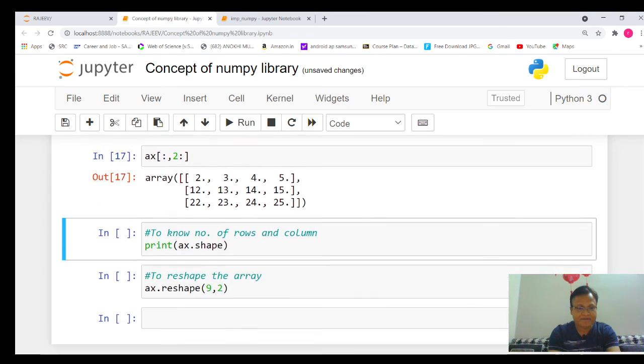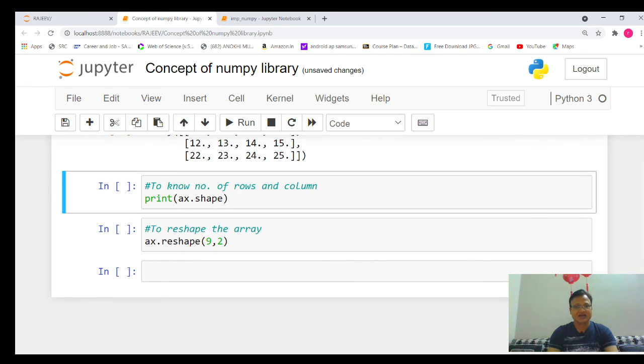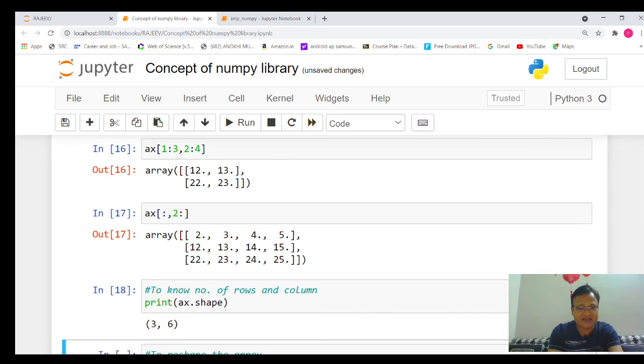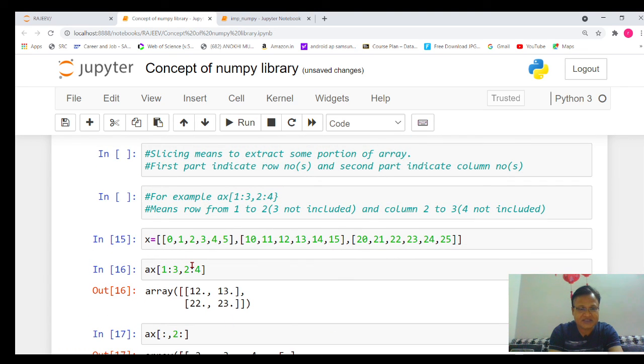Now let's quickly see. Many times, if we want to know the shape of an array, shape means the number of rows and columns. It's very simple. We will use the shape attribute. Just execute it, and you can see 3, 6. It means in that particular array there are 3 rows and 6 columns. Here you will see that 3 rows are there, and in every row there are 1, 2, 3, 4, 5, 6 columns.